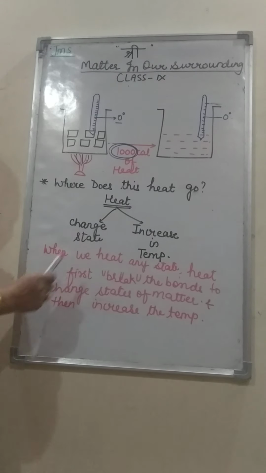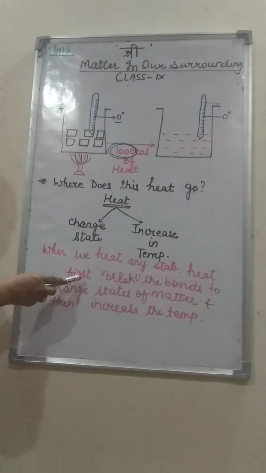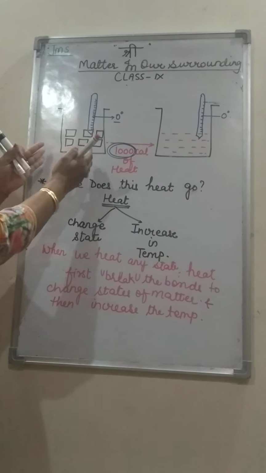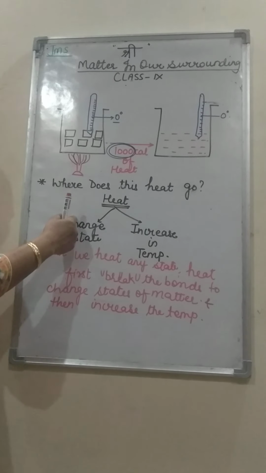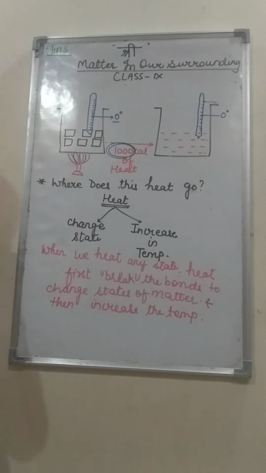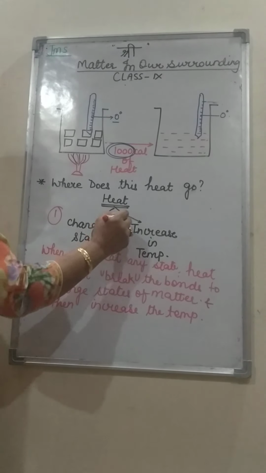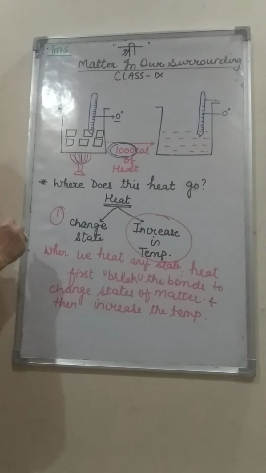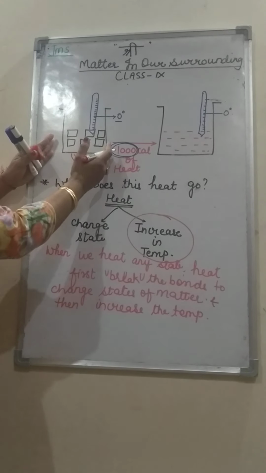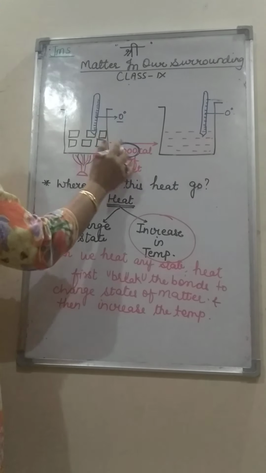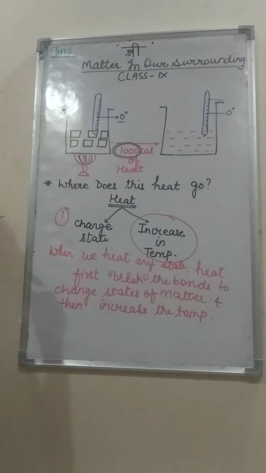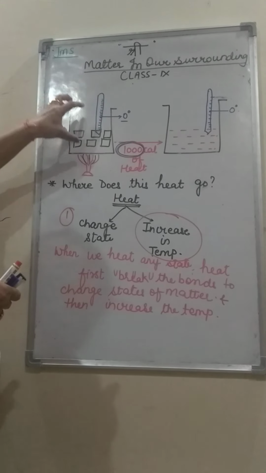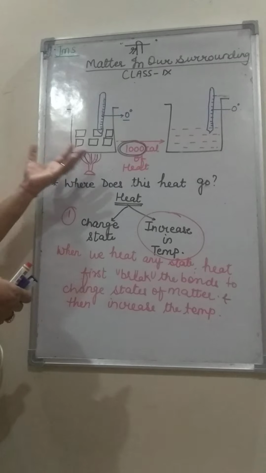when we heat any substance, the heat supplied first breaks the bonds to change the state of matter. The heat which we are supplying, as we know, can change the state or increase the temperature. So first heat changes the state, and then after it completes the change of state, then it increases the temperature. So the work done by heat first is this: the total 1000 calorie of heat is used to change the bonds of solid into liquid, and that heat is